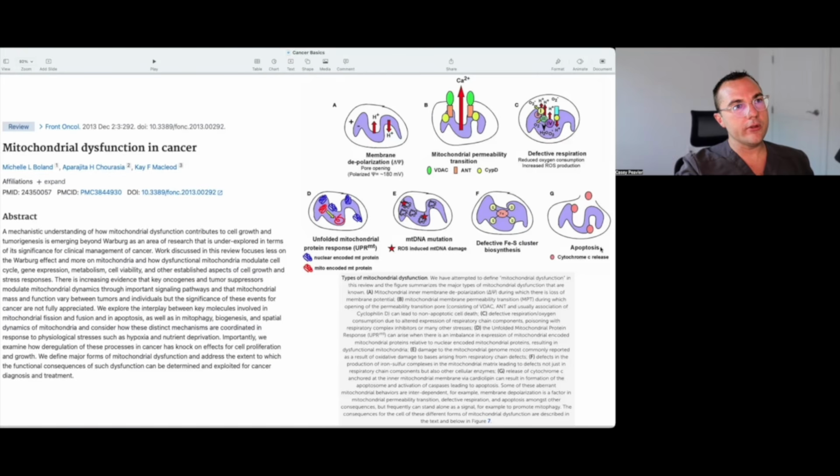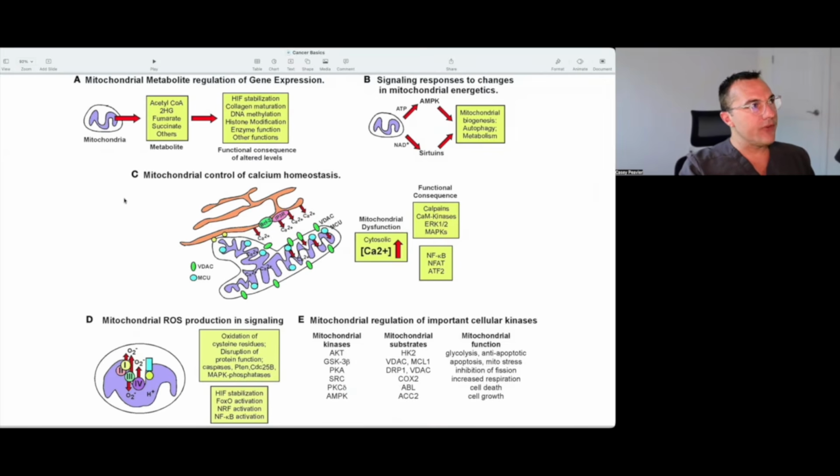And then there's either excessive or not enough apoptosis, which can make a cell that would normally kill itself because there are major problems not kill itself, and those damages accumulate and snowball out of control where you have a cancer situation. And this is another graphic that's part of this paper.